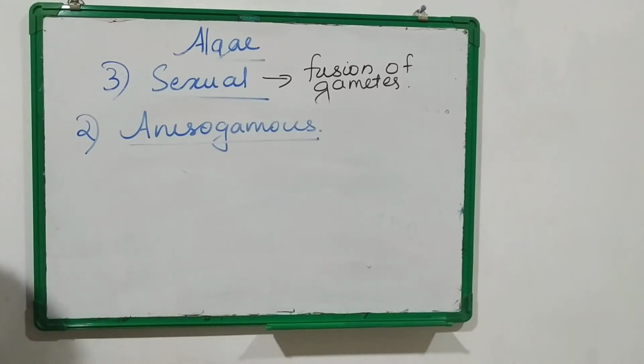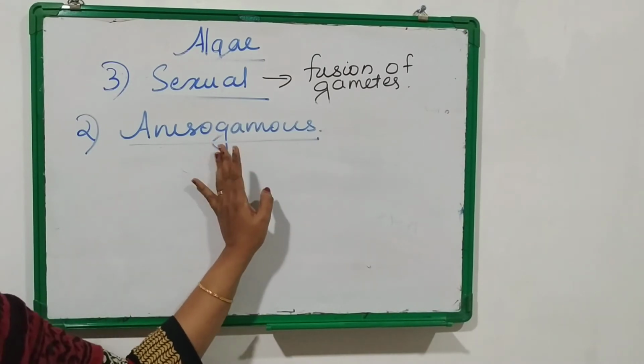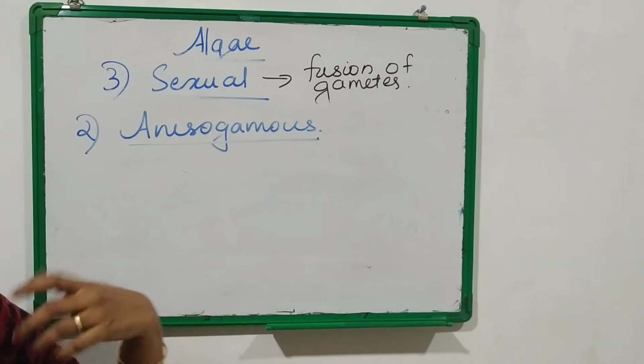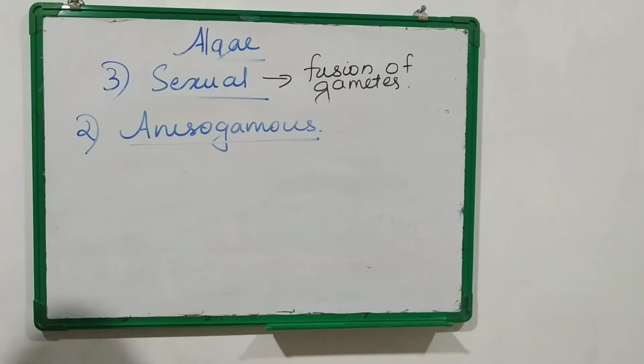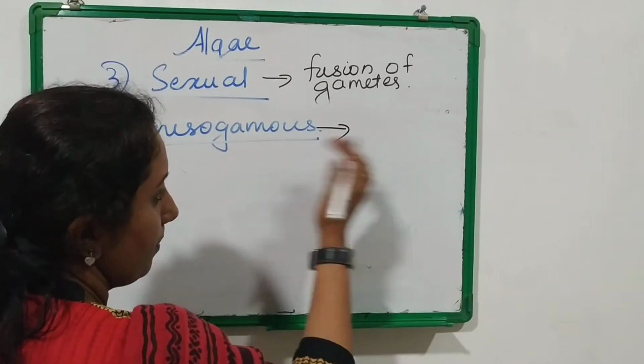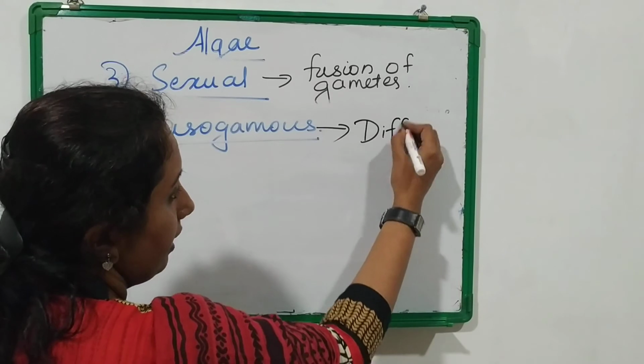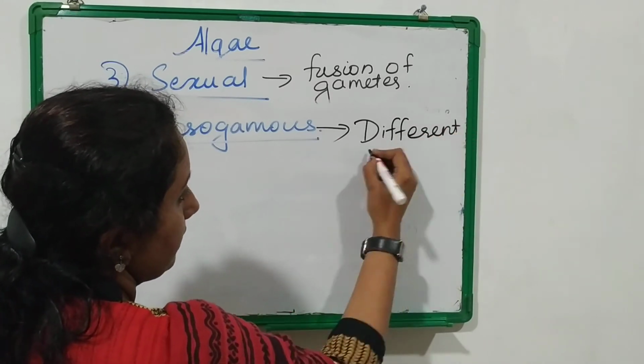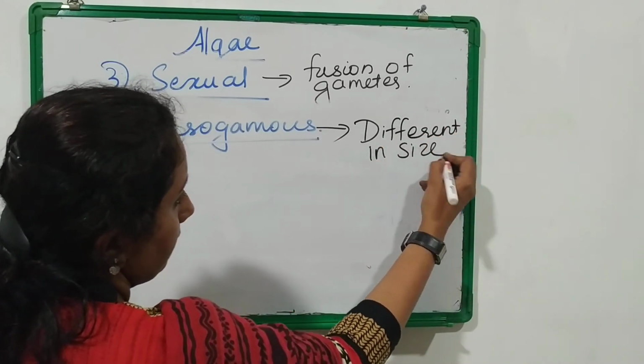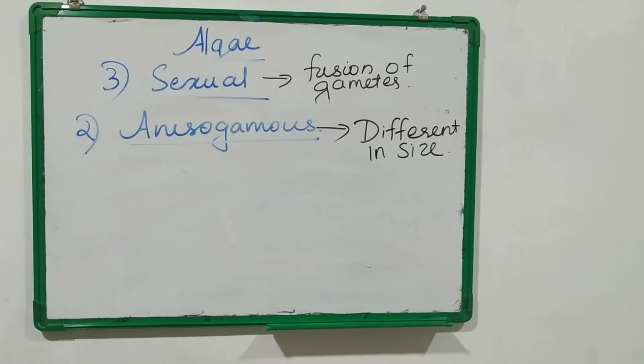Isogamous, gametes will be similar in size. So what will be anisogamous? Gametes will be different in size. That is anisogamous. Both the gametes, that is male and female gametes, will be different in size. Okay, both will be of different size, not similar in size.